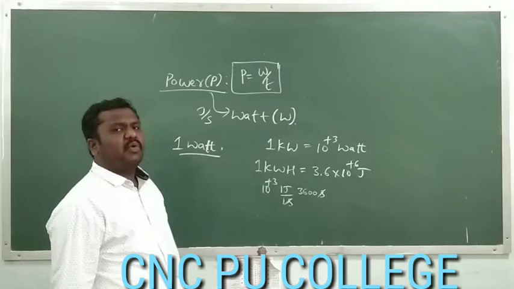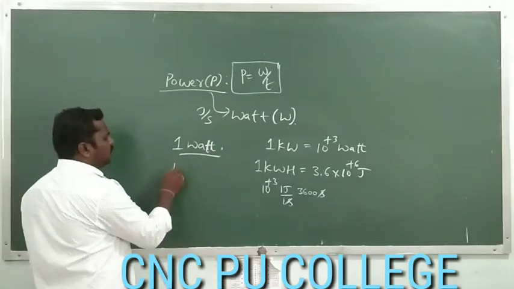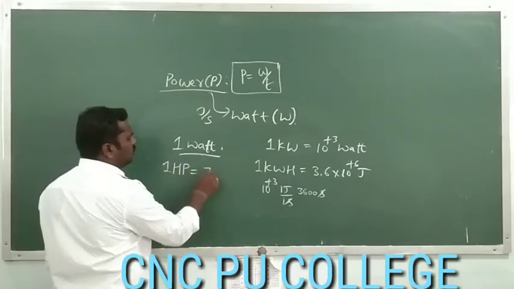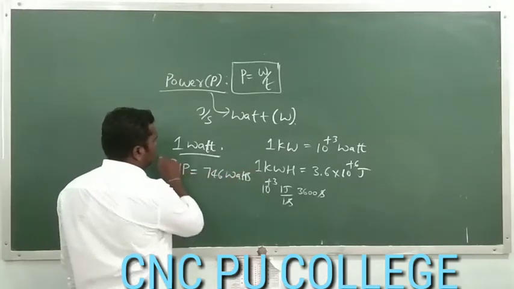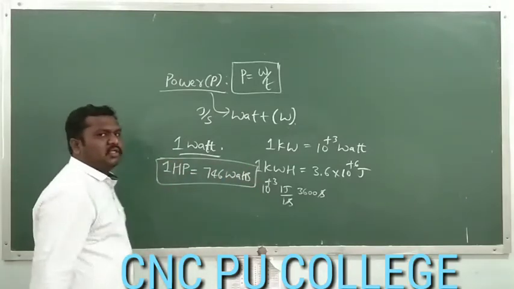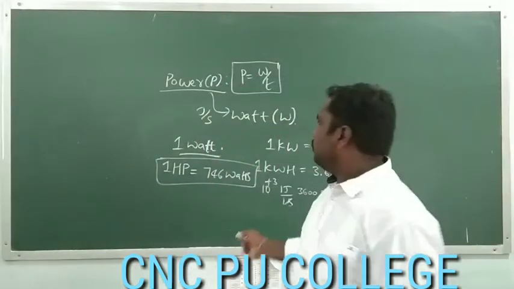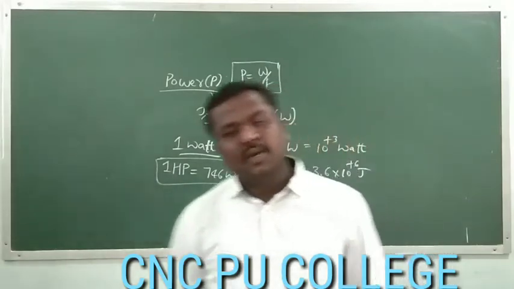In the same way, we make use of a higher practical unit of power, that is horsepower. 1 HP is equal to 746 watts. 1 horsepower is equal to 746 watts. Like this, we are going to make use of the assignments as well as some other practical units for the measurement of power.